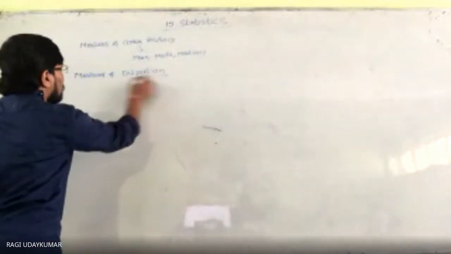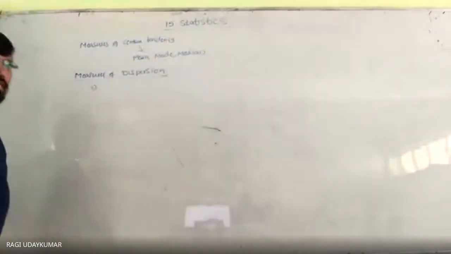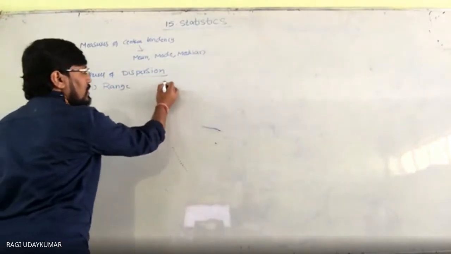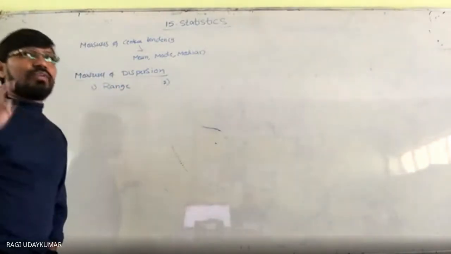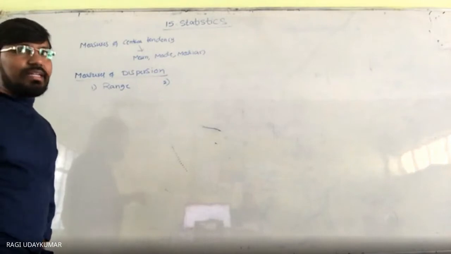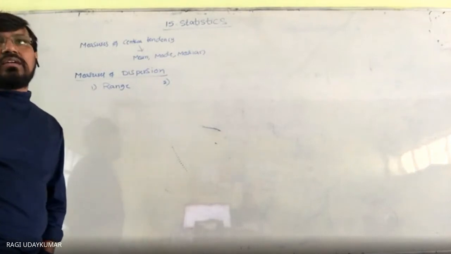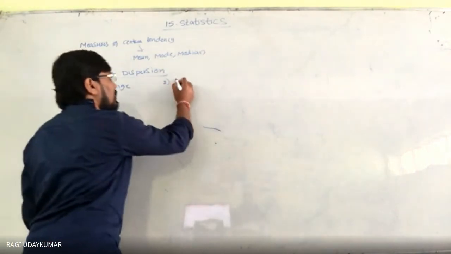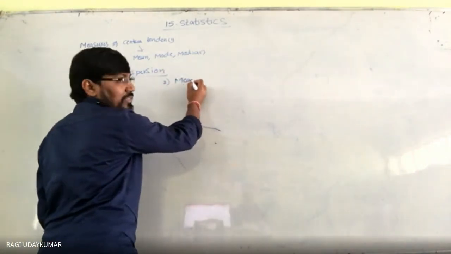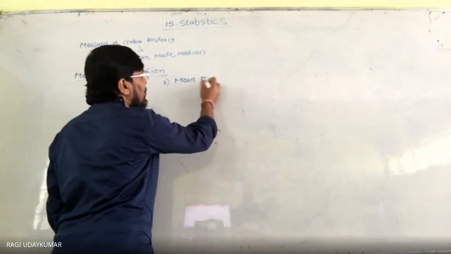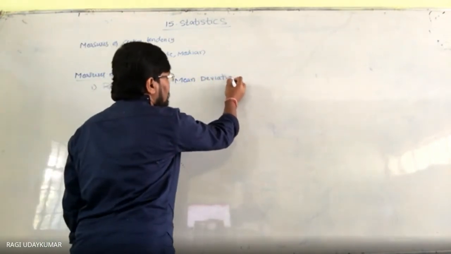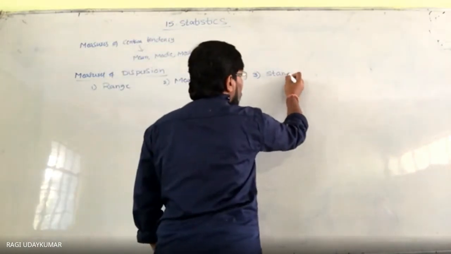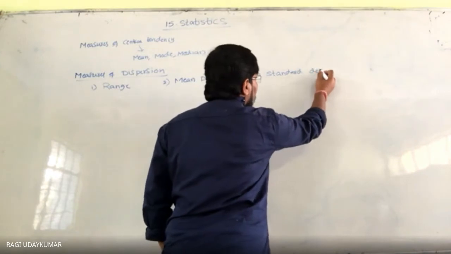Under the measures of dispersion, we are going to use four things. One is range. Second is quartile deviation, which we will not use here in this chapter, but it will be there under the measures of dispersion only. And we are going to learn mean deviation. Deviation is nothing but changes. And the third one is standard deviation.